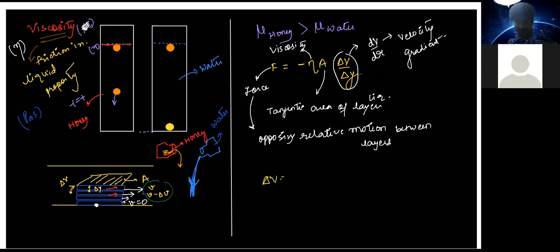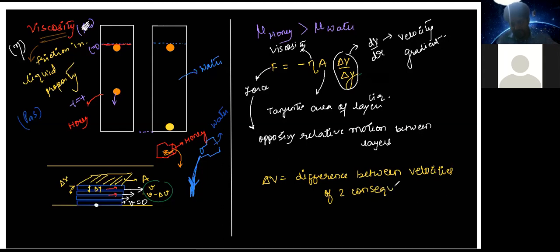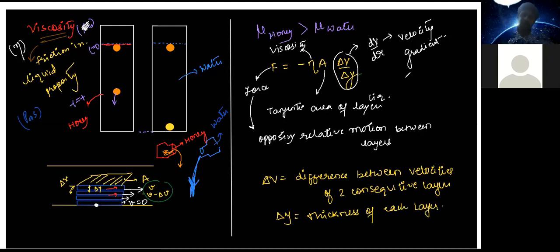Delta V is the difference between velocities of two consecutive layers, whereas delta Y is the thickness of each layer. This is called the velocity gradient.